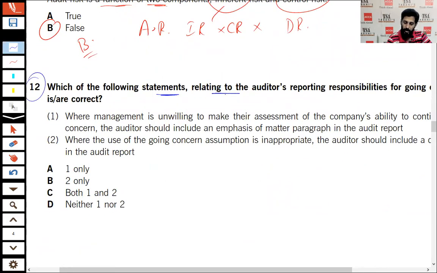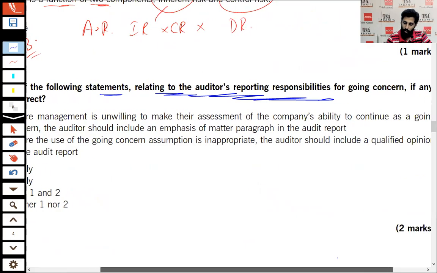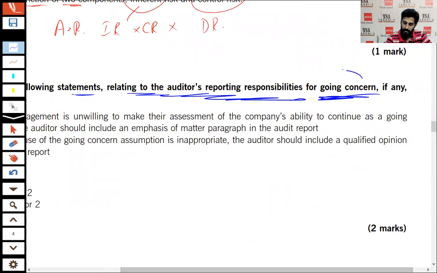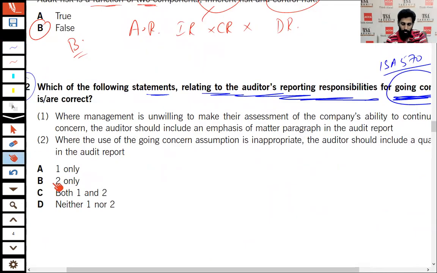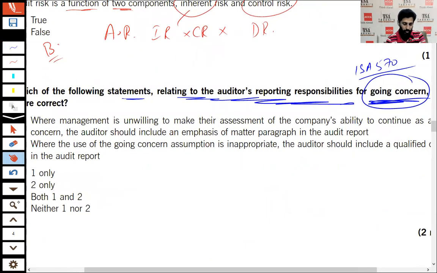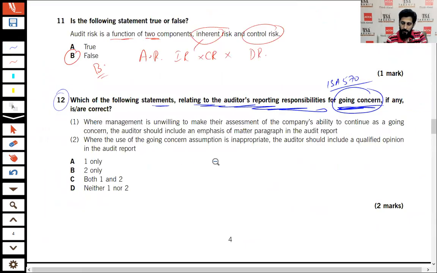Which of the following statements relates to the auditor's reporting responsibilities for going concern? This is ISA 570, going concern. I have to zoom out, so read it very carefully. Number 1: where management is unwilling to make their assessment of the company's ability to continue as a going concern, the auditor should include an emphasis of matter paragraph. The answer is absolutely